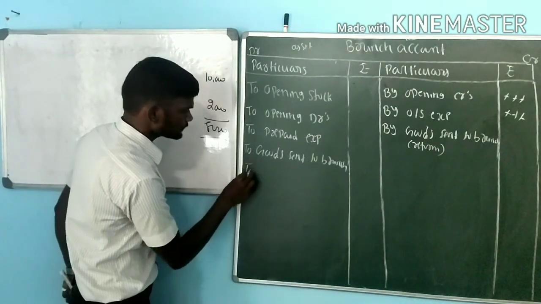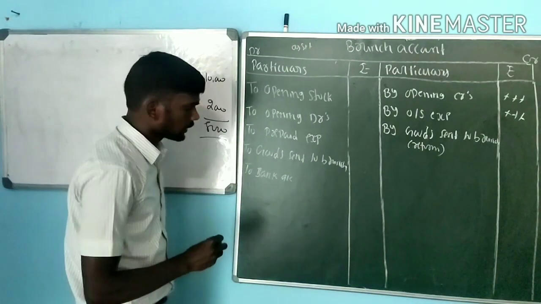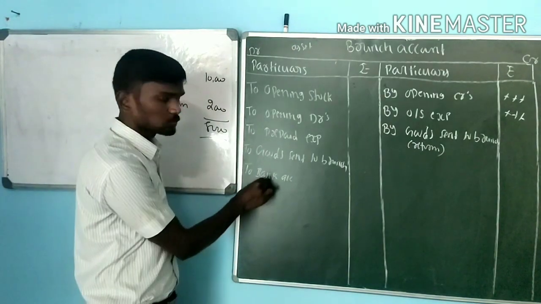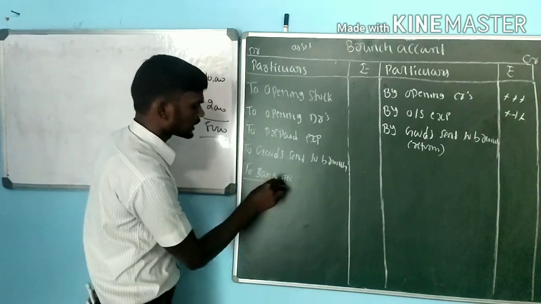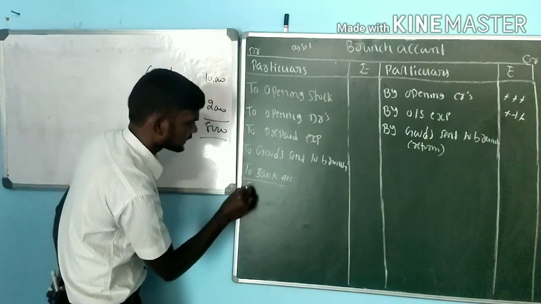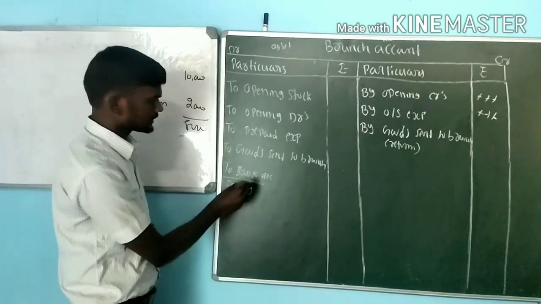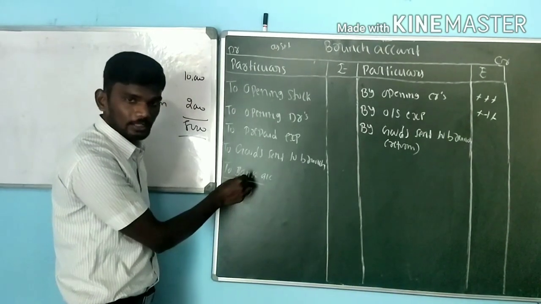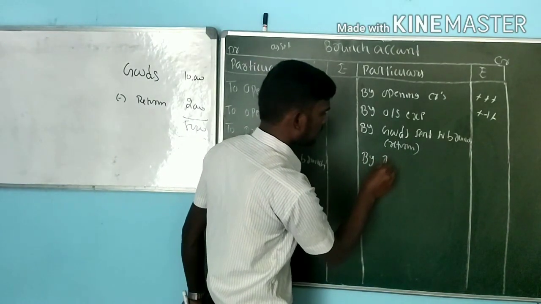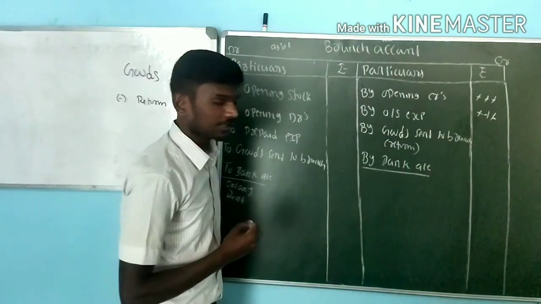Next one, we need to record to bank account or to cash account for any kind of expenses. If you are paying any kind of expenses, cash is moving out of the business, so we have to record under the debit side, as it's a kind of expense. Which are the expenses? Like salary, rent, any kind of stationery, any kind of expenses we have to record under the debit side. Opposite, if it is any kind of income, we have to record under the credit side, that is by bank account.